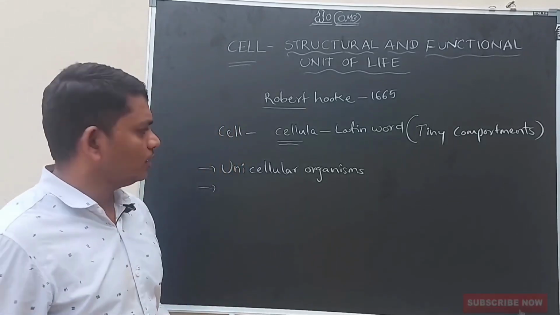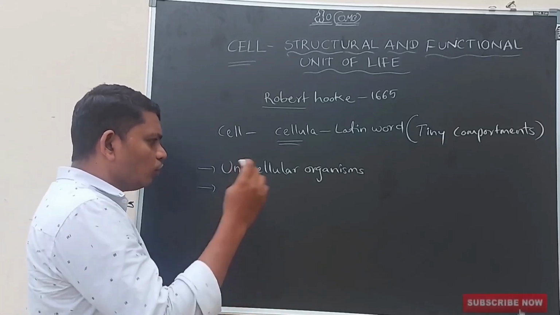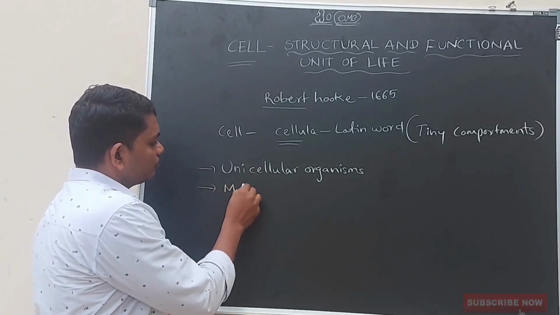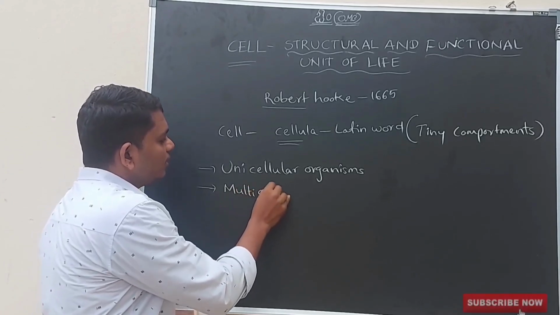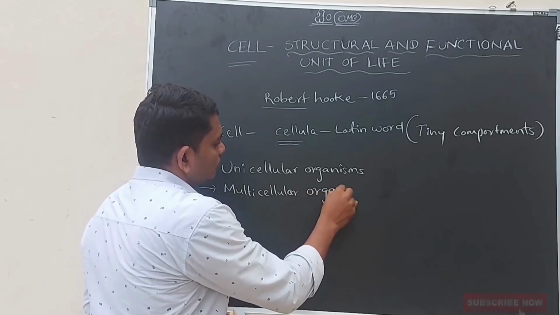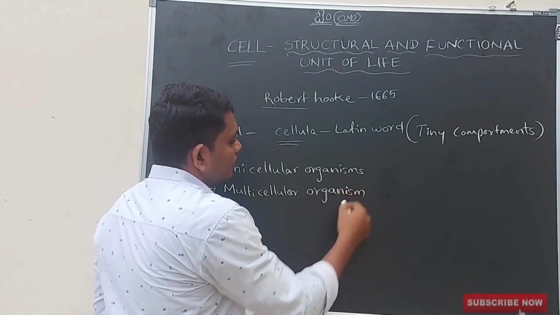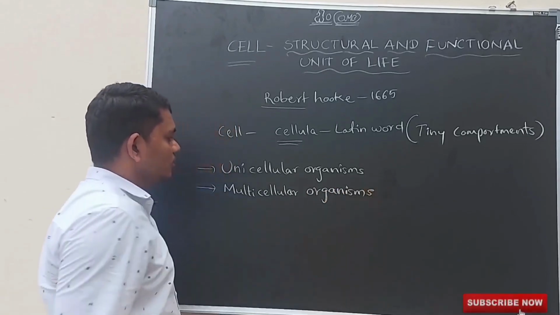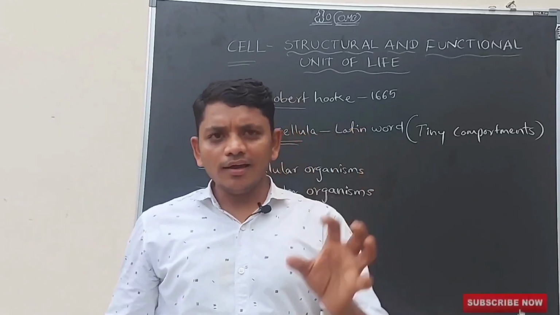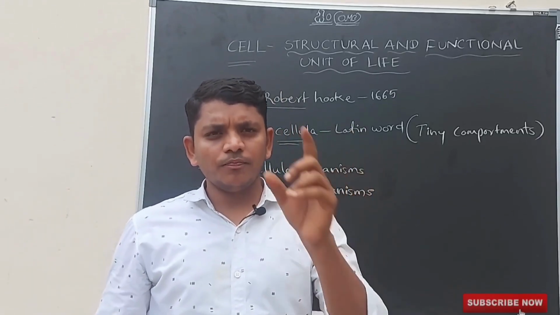If an organism is made up of more than 2 cells, it is called a multicellular organism. In unicellular organisms, the organism is composed of only a single cell.